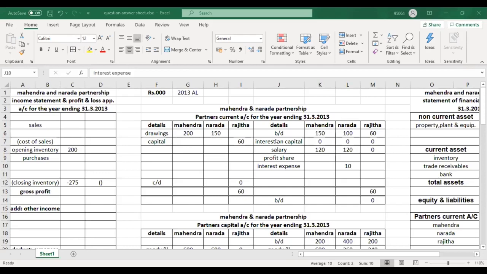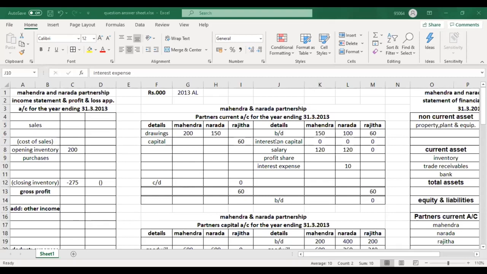Now if you log into YouTube, there are many sessions where this partnership syllabus is explained. You can learn the syllabus on YouTube, but it is not effective because it's recorded. You can't ask questions, you can't ask doubts, nothing. But if you ask now in this live session, I can explain to you. So that's why you need to ask questions.